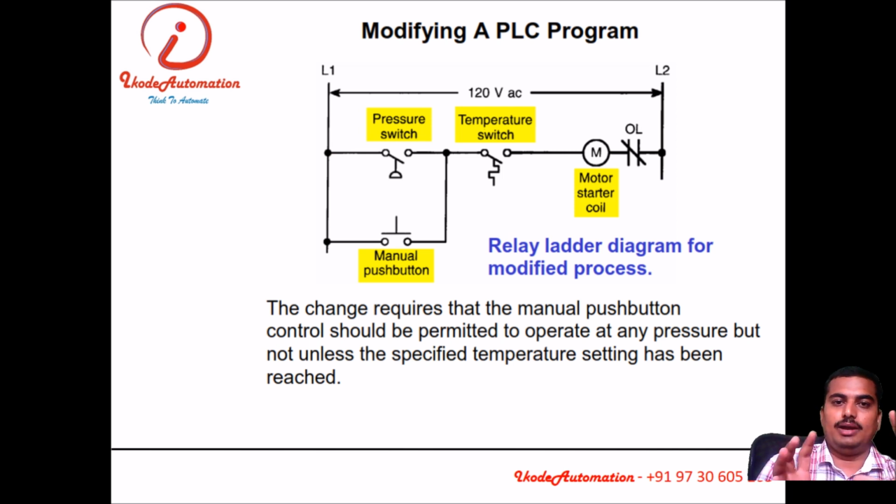We have seen the system having the one motor and two sensors and one manual push button. If I need to change the logic, so that even with manual operation, temperature should be there to start the motor, to achieve this by means of the relay logic, I need to disconnect the wire from there and reconnect it to this point. This will insert this manual push button in series with the temperature switch and will be given to the motor. So even if I press the manual push button, if temperature is not there, motor will not start.